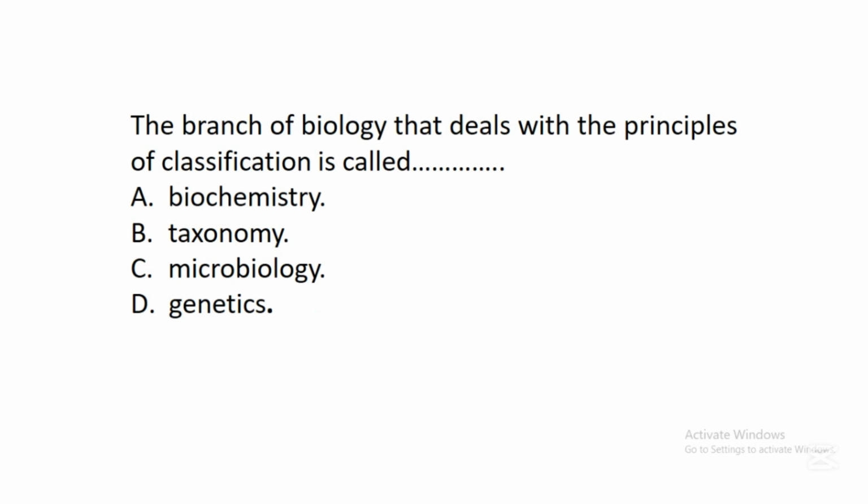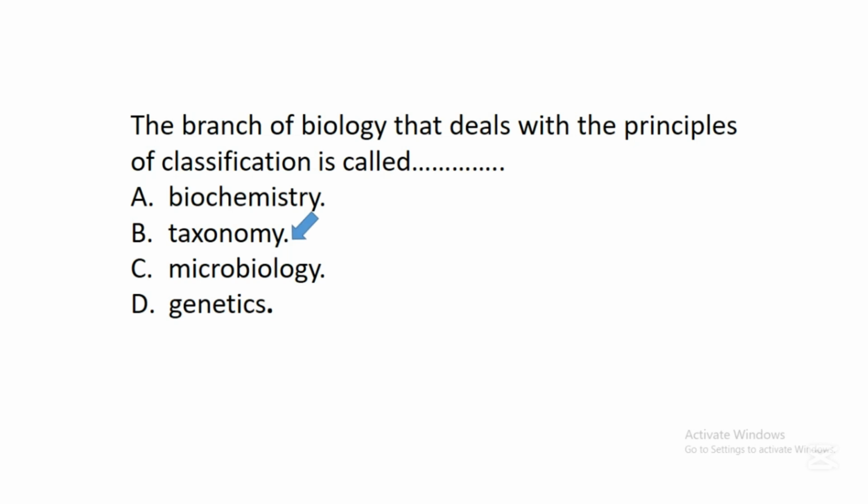The next question says, the branch of biology that deals with the principles of classification is called dash. A. Biochemistry, B. Taxonomy, C. Microbiology, D. Genetics. In this question, the correct answer is B. Taxonomy. Taxonomy is a branch of biology that deals with the study of classification. It is that branch of biology that deals with the principles of classification of living things.